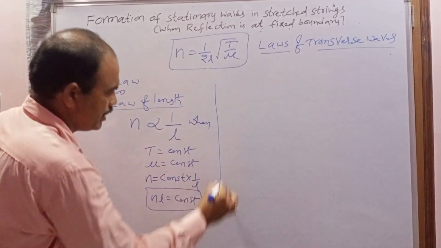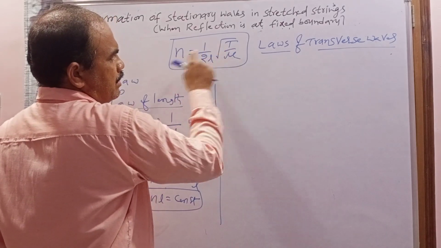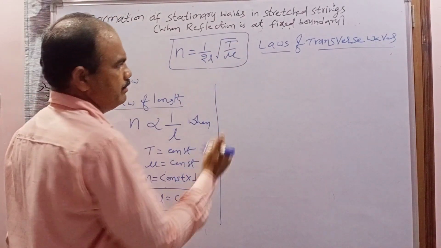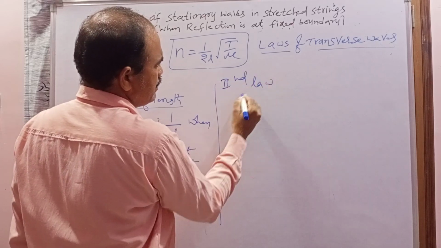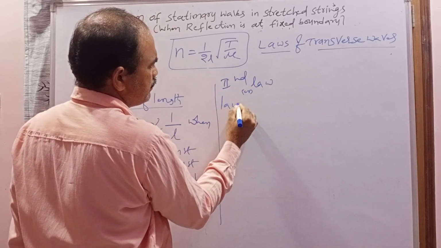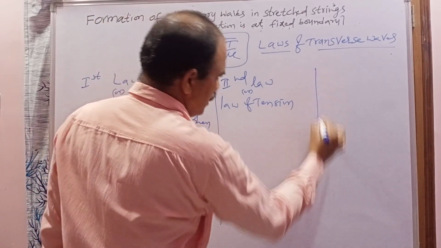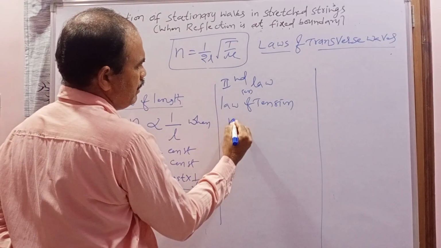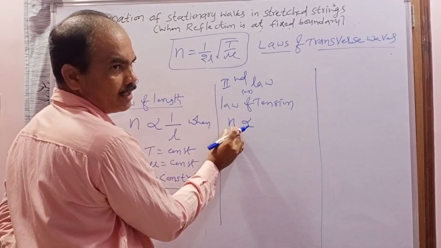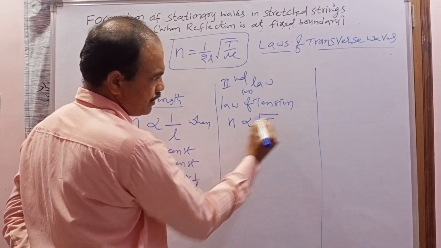Next come to the second law. The second law gives a relation between the frequency and tension. They are directly proportional. The second law may be called the law of tension.